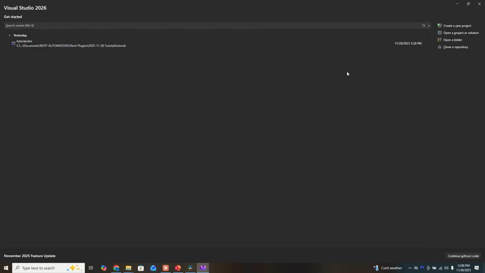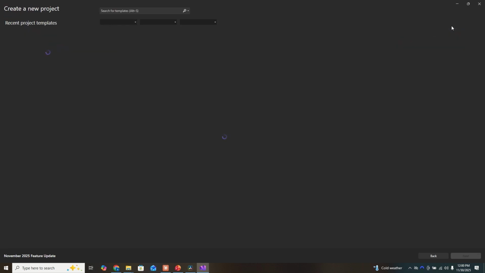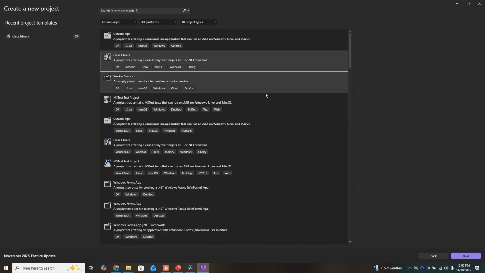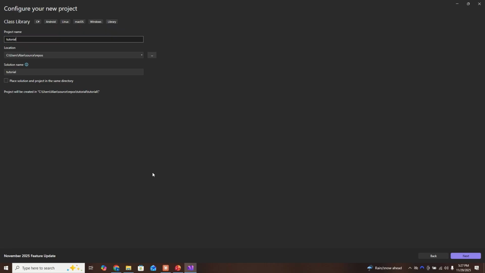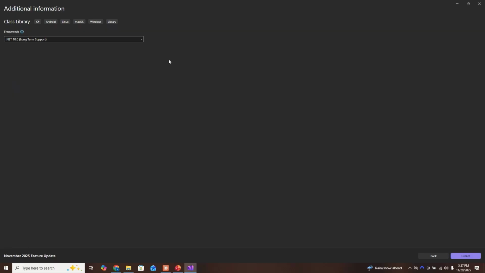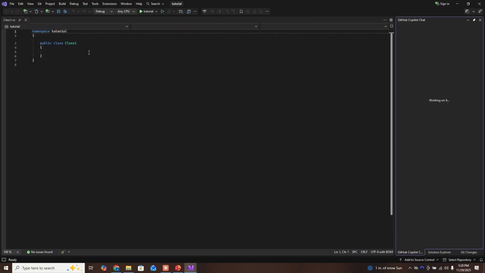Once you have the .NET 8.0 installed, you just create a new project inside Visual Studio. And for Revit plugins, we're going to select class library here, which in this case is the second option. Tutorial. And then we'll select 8.0 here, create, and yep, here you are.